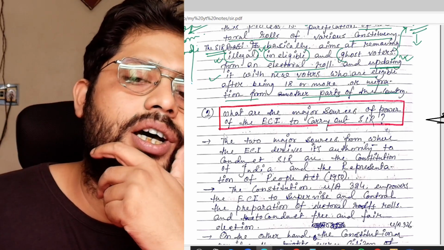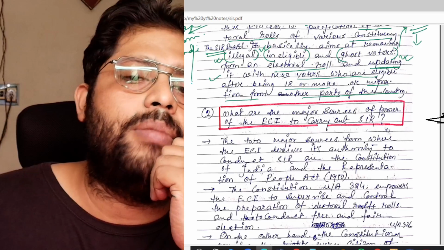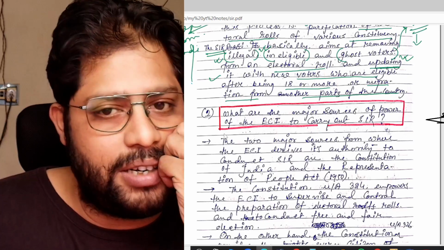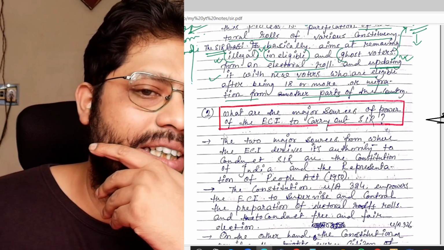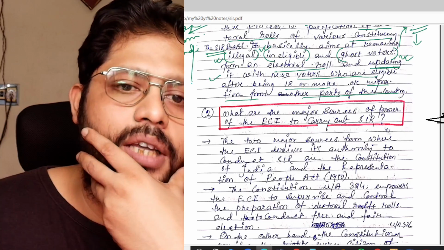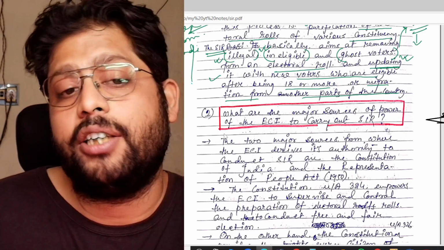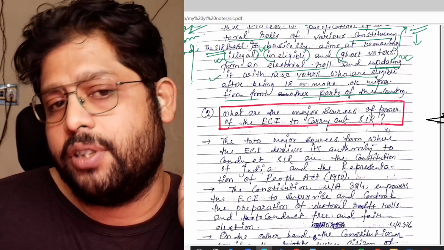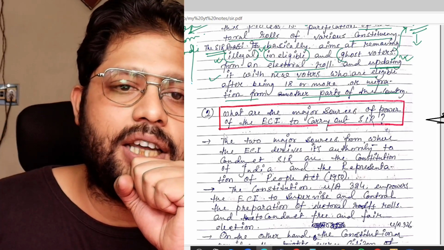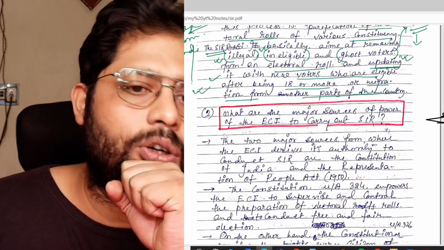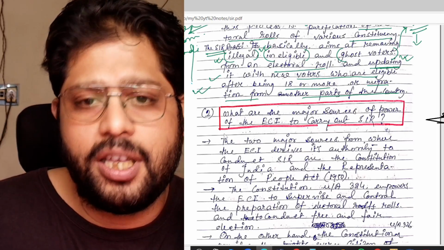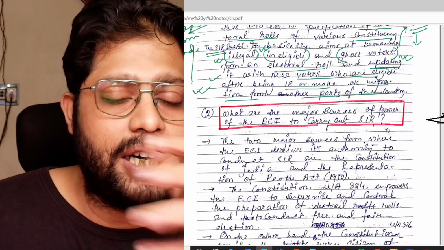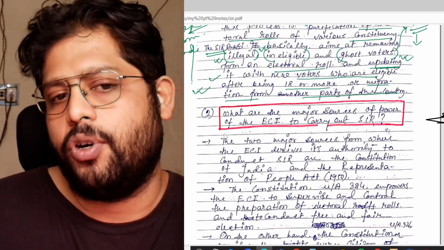Sometimes what happens, people who are migrant workers or laborers, they go to some place and sometimes they also settle there. So after being settled there, they should register their name in those areas and the electoral rolls of those constituencies and remove their name from the previous constituencies. This is also an important thing, and SIR is also about that. So SIR is also going to update their names in the current electoral roll. So that is also important.